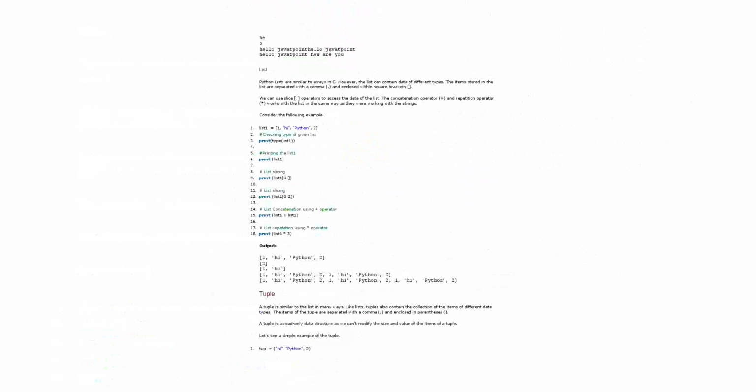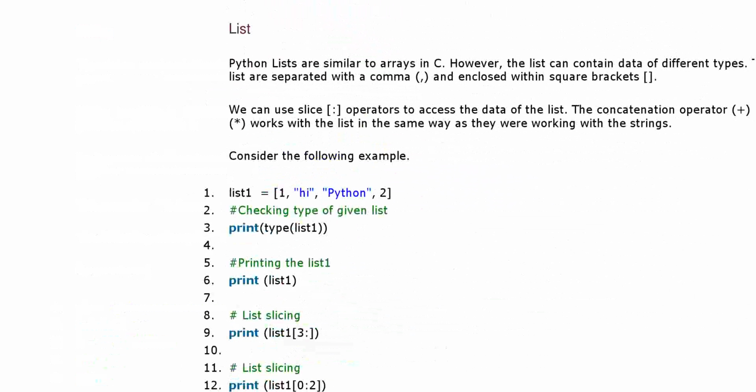Now we will go to the list. Fine. Here you can see what lists are. Python lists are similar to arrays in C. Just like an array. Here you will see square brackets. Don't forget the square brackets: if you are creating any list, you have to include square brackets.